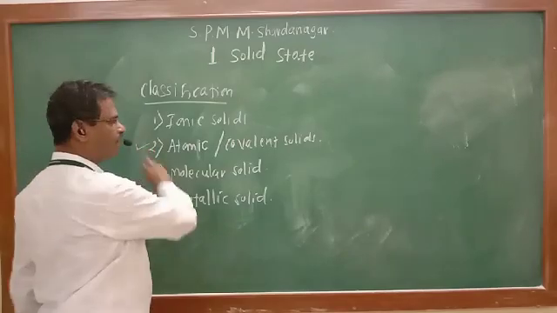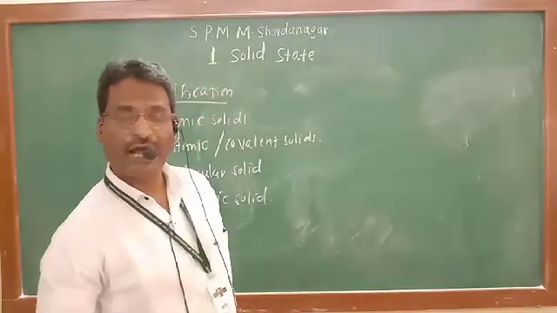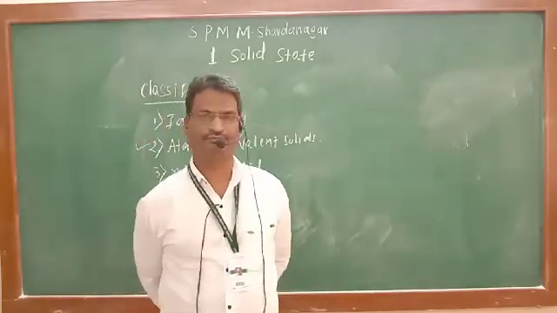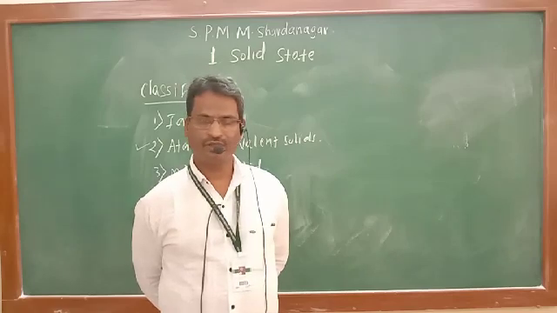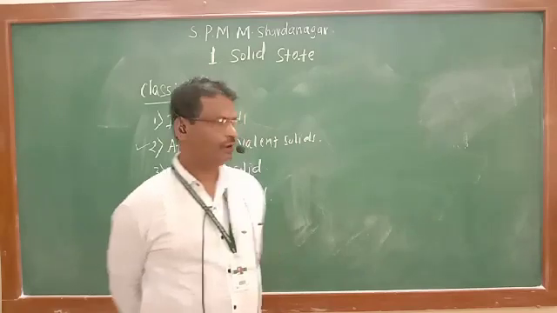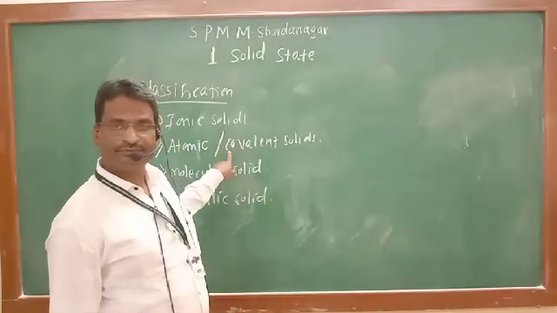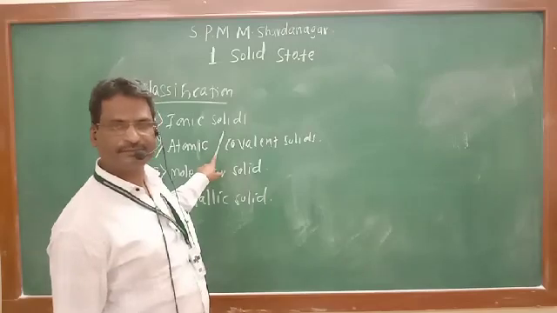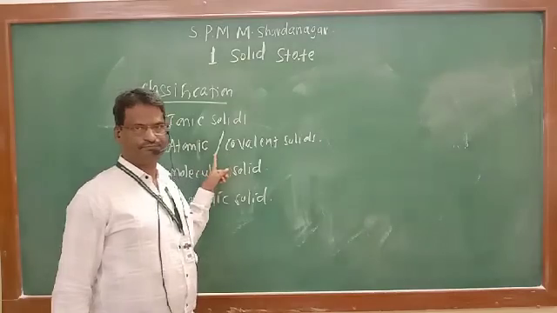Now, let us start with the next point, atomic or covalent solids. Silicon, carbon, they form the bonding of this type because in this type of crystals, constituent particle is atom.